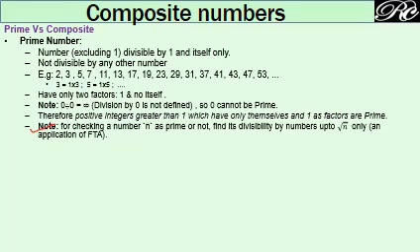Like if I have to check for divisibility of, say, 26, then take the under root of 26. Under root 26 means it will be 5 point something. So I shall try with prime numbers up to 5 only.